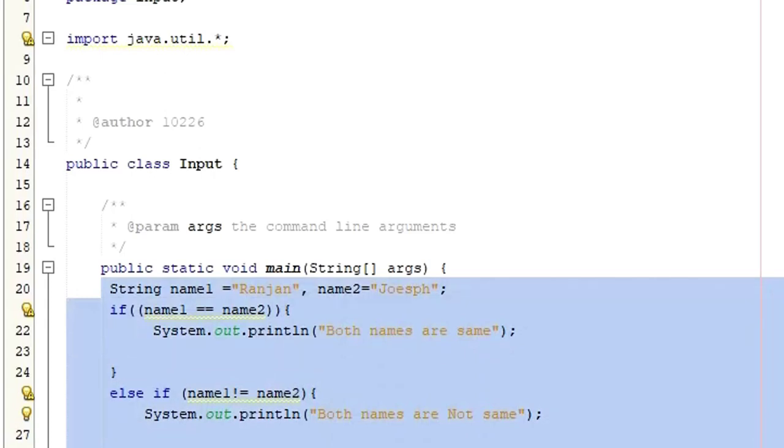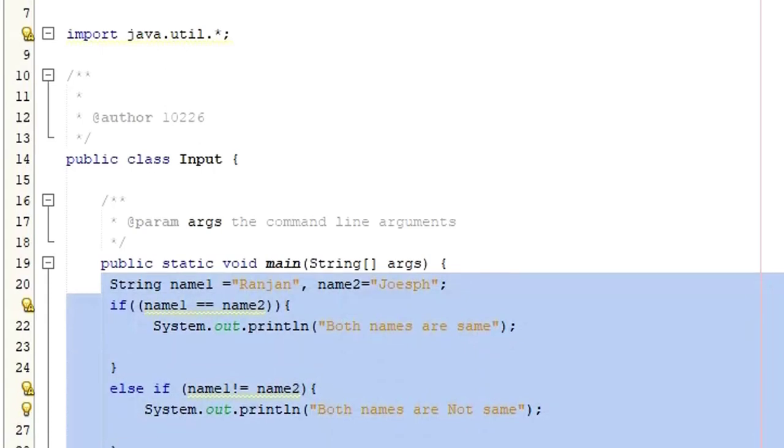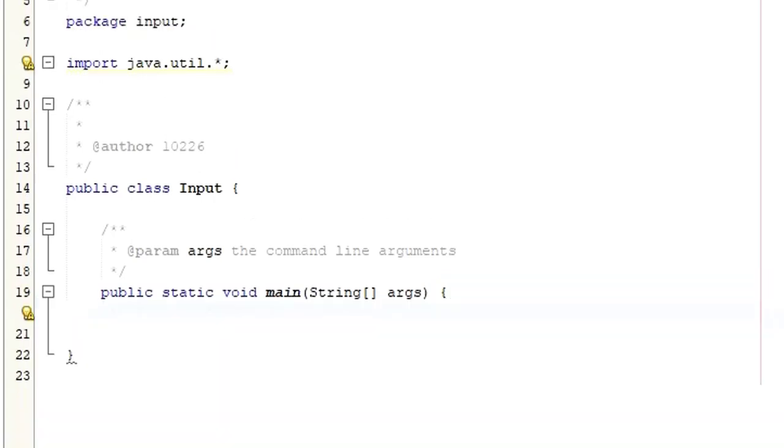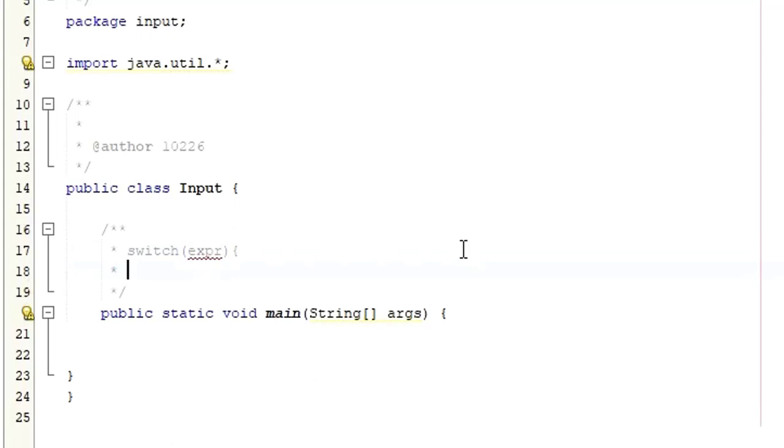Let me just remove this part for now. Let me put another. Okay, so let me give you the syntax here within this command line. I'm sure you already know, there is nothing new. We are just going to use switch as a keyword. Inside we are going to pass the expression, right? Then from there, inside, what are we going to have?